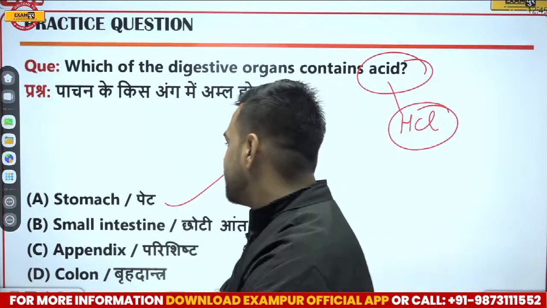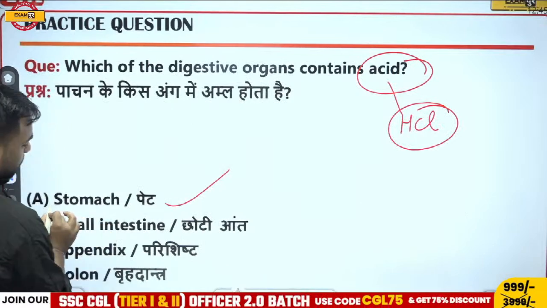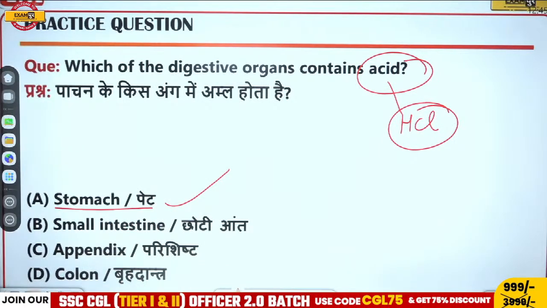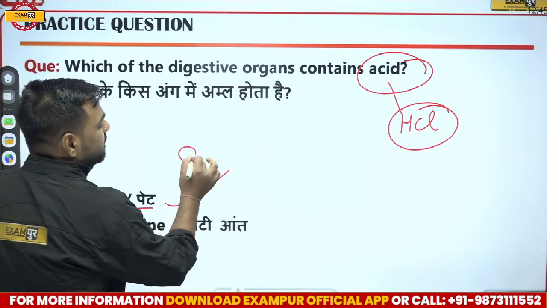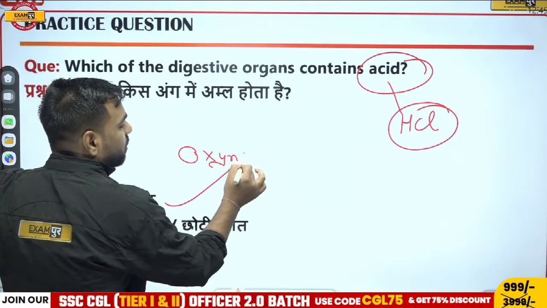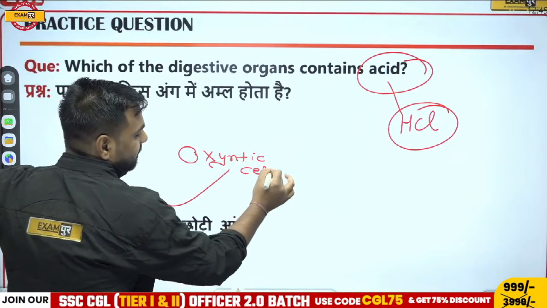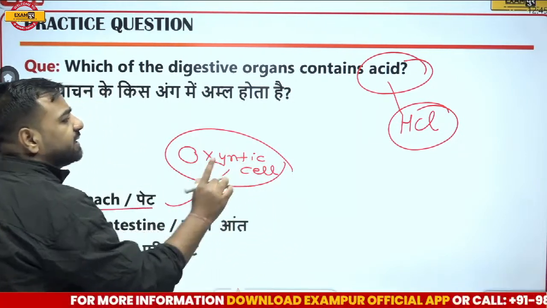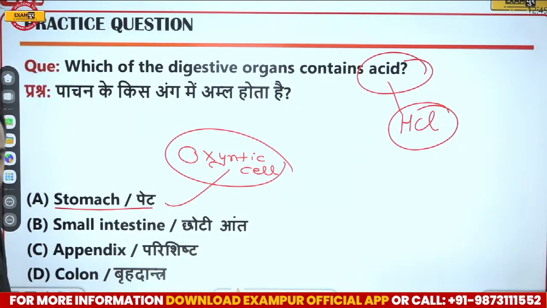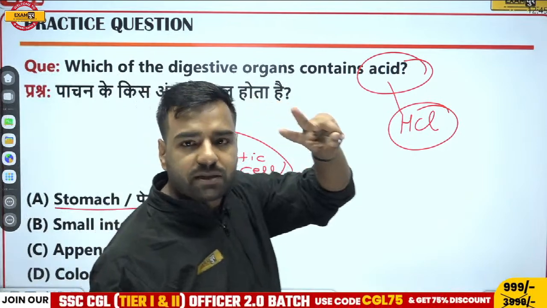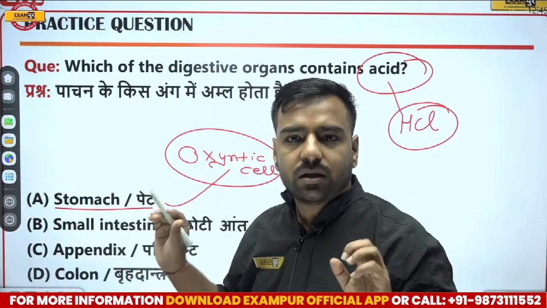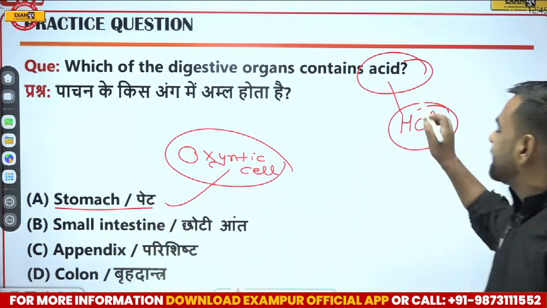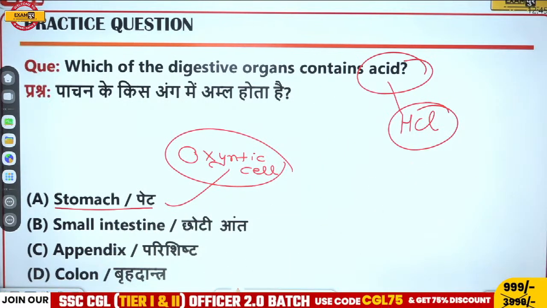Rishabh, let me explain this part. If I talk about this question, this is stomach, right? In the stomach, we have an HCl acid. This HCl acid is released from oxyntic cells. So oxyntic cells are the ones which are releasing this HCl and it is present in the stomach. In the stomach, we have gastric juice, which includes HCl. Then we have pepsin. And apart from that, we also have mucus. These things are present in the stomach. Here, if I talk about HCl, obviously it is an acid which is present in the stomach.